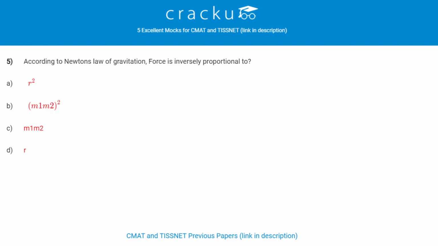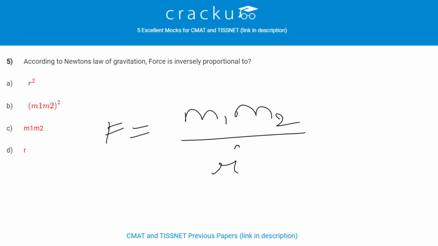Next question. According to Newton's law of gravitation, force is inversely proportional to. Newton's law of gravitation is: the force of gravitational attraction between two point bodies is directly proportional to the product of their masses and inversely proportional to the square of the distance between them. That is, force F = G m1 m2 / r square, where G is called the gravitational constant. Therefore, it is inversely proportional to r square.